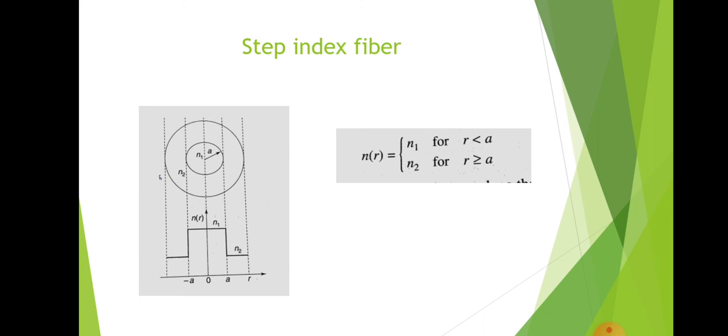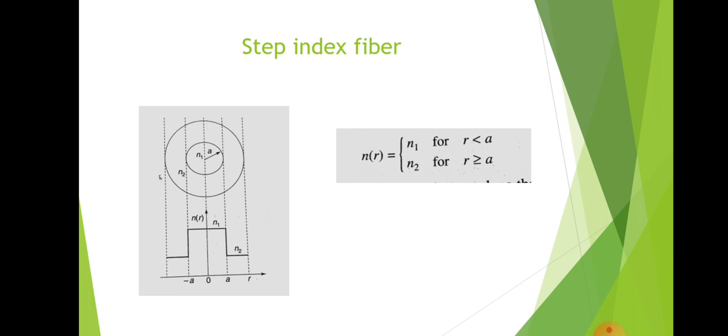Next we will discuss what a step index fiber is, and we can represent it with a diagram. In the case of step index fiber, the refractive index of the core is uniform and it undergoes an abrupt change, or a step change, at the core cladding boundary. If you assume an optical fiber whose transverse section is shown in the figure, there is an inner circle and an outer circle. The inner circle represents the core part and the outer circle represents the cladding part, and the boundary is between the core and cladding.